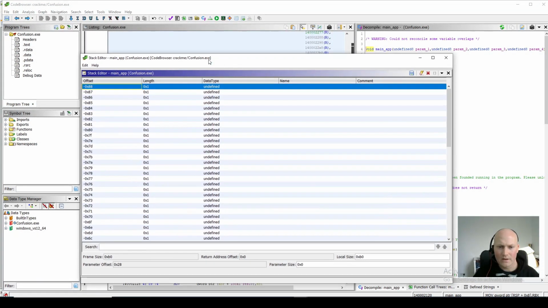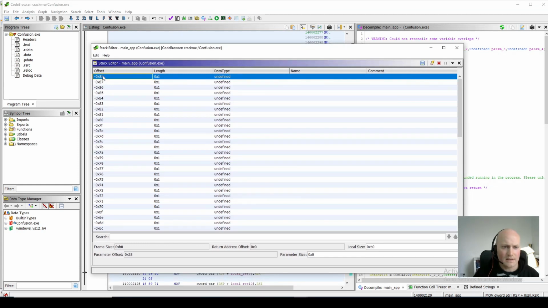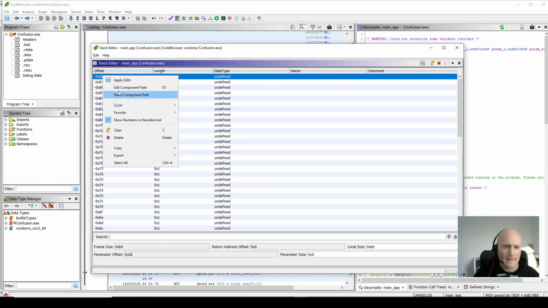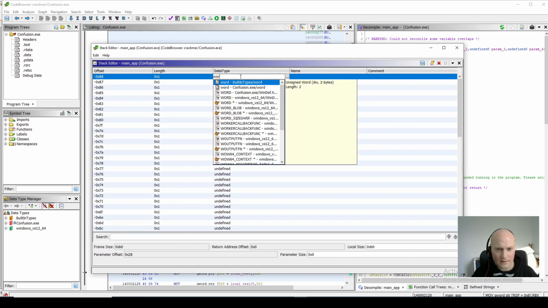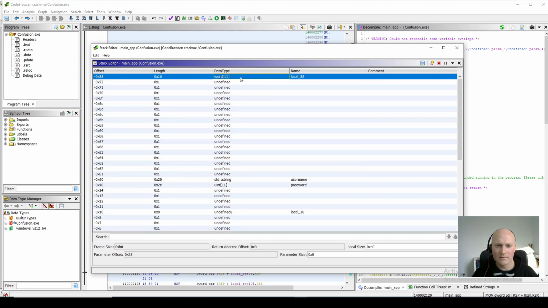I'll set the data type. It's actually a word, array 11. And we'll call it the key, because it looks like it's being used as a key.